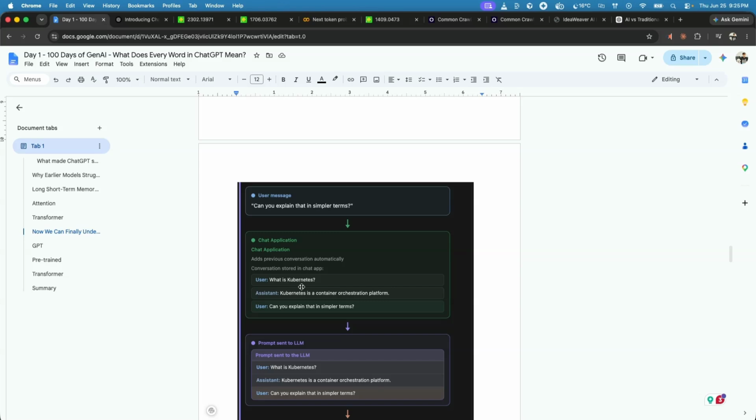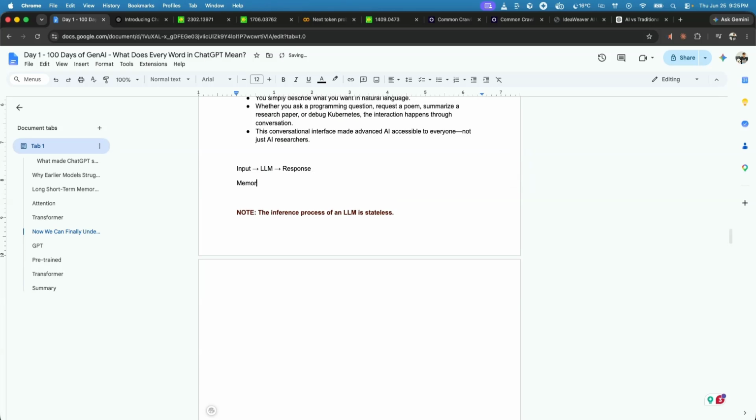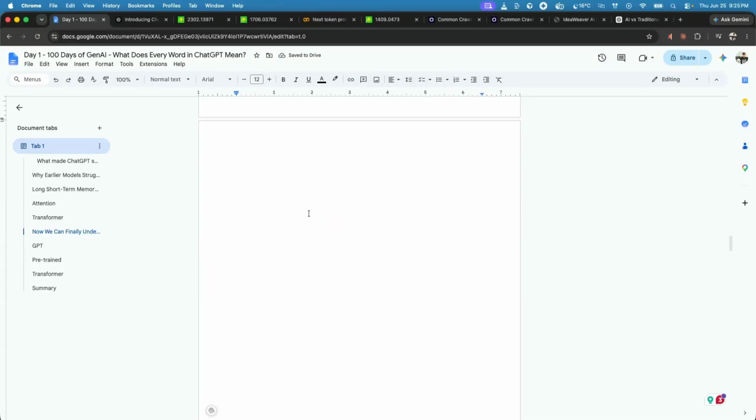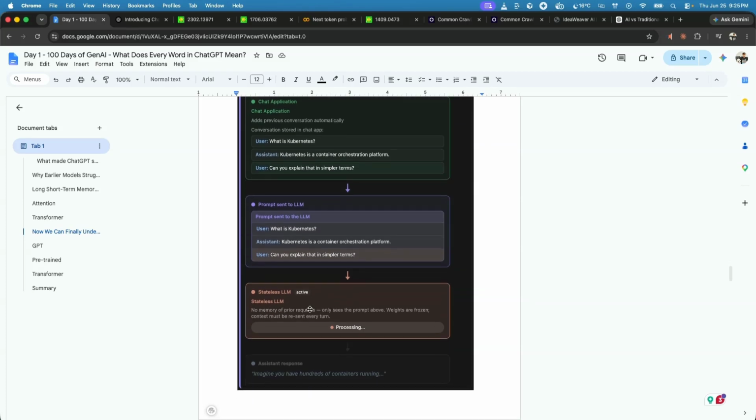So outside of the LLM, they build a memory system which stores this information. So next time when I ask, can you explain this in simple terms, what happens is all this information is added. I asked a question, what is Kubernetes? It gave me the answer. Then, can you explain that in simple terms? This whole prompt is now sent to the LLM. LLMs are stateless, but because it has the context that I'm asking in terms of Kubernetes, it is going to explain Kubernetes in simple terms to me.